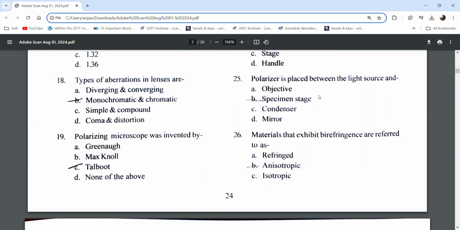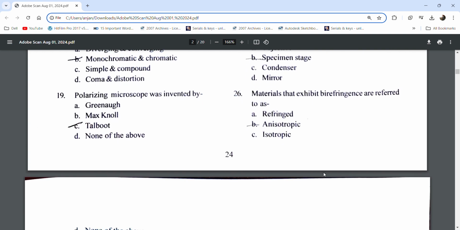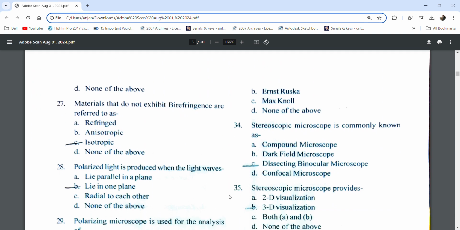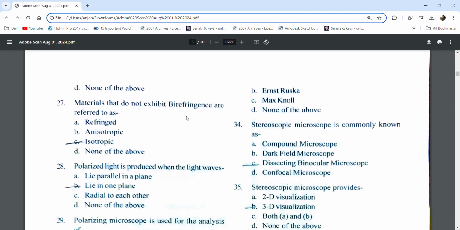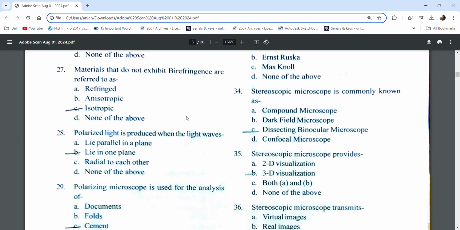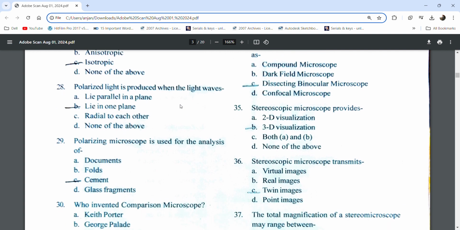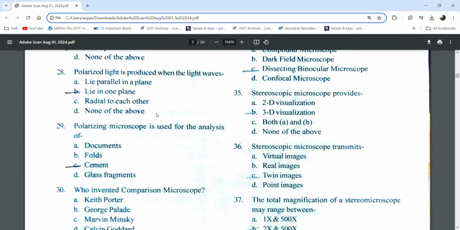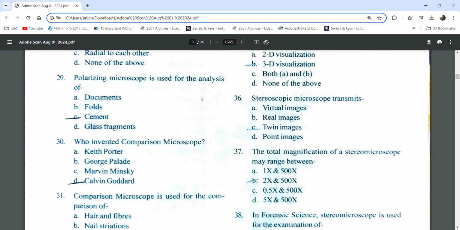Materials that exhibit birefringence are referred to as anisotropic. Materials that do not exhibit birefringence are referred to as isotropic. Polarized light is produced when light waves lie in one plane. The polarizing microscope is used for analysis of cement.